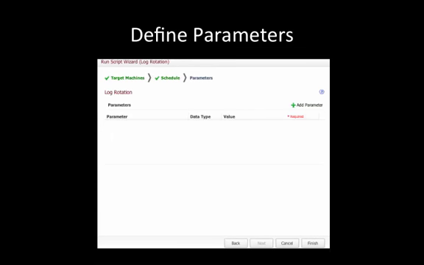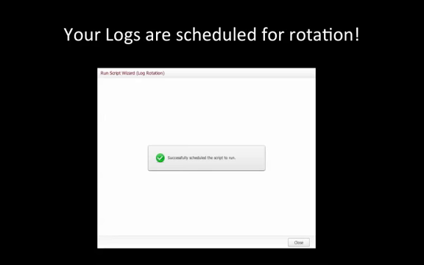Here you can define any run parameters you'd like. We're going to skip this step for our log rotation because there are no special parameters that we need to set. Click Finish and you can see that the logs are set to be rotated once a day for the next 15 days.